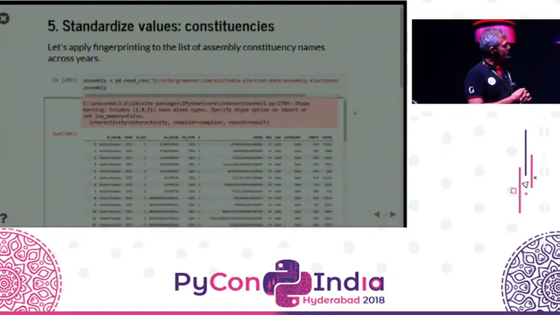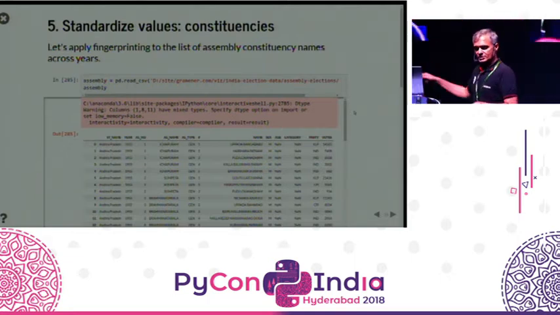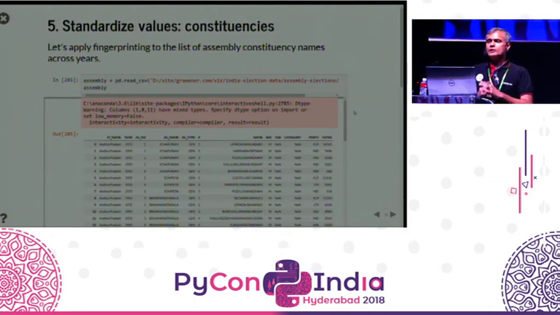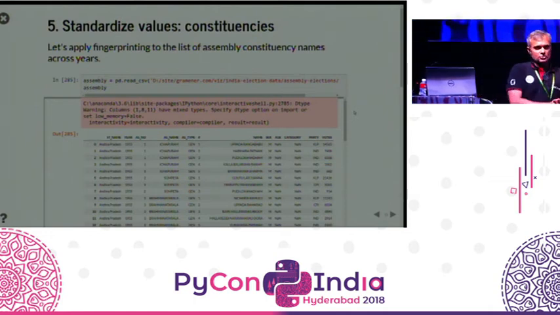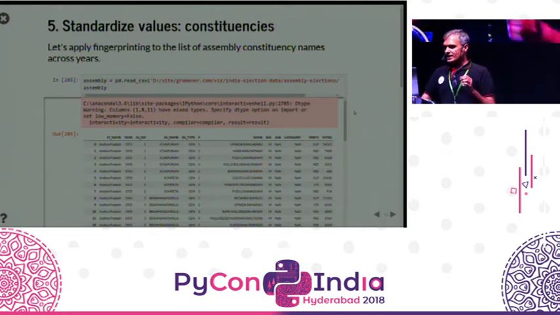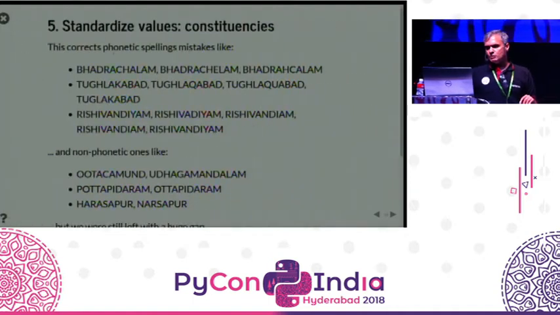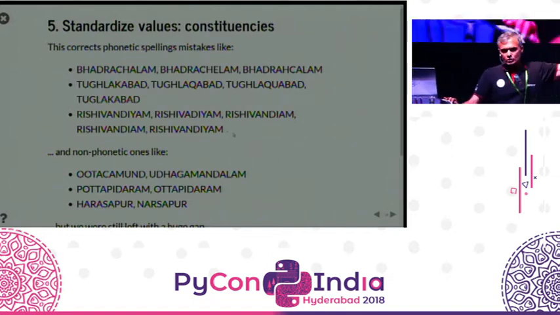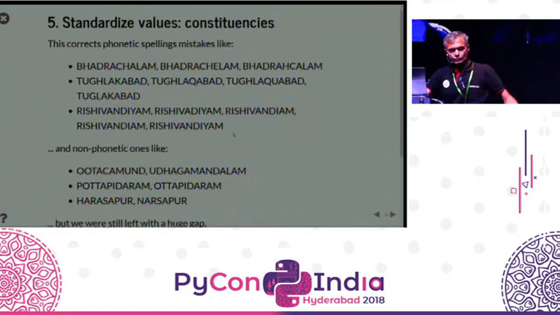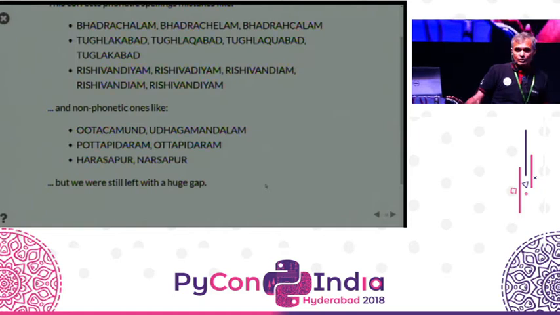One of the biggest pieces of work that we did was when we took election data in 2014, historically, all the way from the 1951 elections till 2014, and said, can we look at who won in which constituency, which party won, how many candidates were contesting, all of those stats. The trouble was that the names of some of these constituencies were all over the place. To give you an example, Bhadrachalam was spelled in 3 different ways. Tughlakabad was spelled in 4 different ways. Rishivandiyam was spelled in 5 different ways. But the fingerprinting algorithms caught every single one of those, including some non-phonetic ones, like Uttakamand versus Uddakamandalam, and so on. But this still didn't fix all of it.